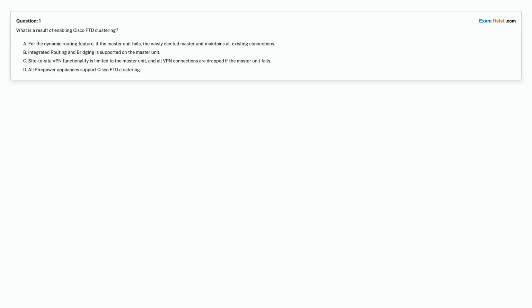Question 1. What is a result of enabling Cisco FTD clustering? Option A. For the dynamic routing feature. If the master unit fails, the newly elected master unit maintains all existing connections. Option B. Integrated routing and bridging is supported on the master unit. Option C. Site-to-site VPN functionality is limited to the master unit, and all VPN connections are dropped if the master unit fails. Option D. All firepower appliances support Cisco FTD clustering. Choose the correct answer.